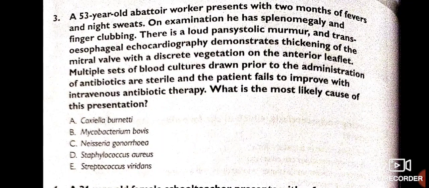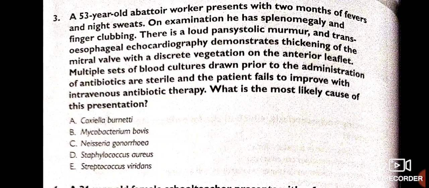A 53-year-old abattoir worker presents with 2 months of fever and night sweats. On examination, he has splenomegaly and finger clubbing. There is a loud pansystolic murmur and transesophageal echocardiography demonstrates thickening of the mitral valve with discrete vegetations on the anterior leaflet.